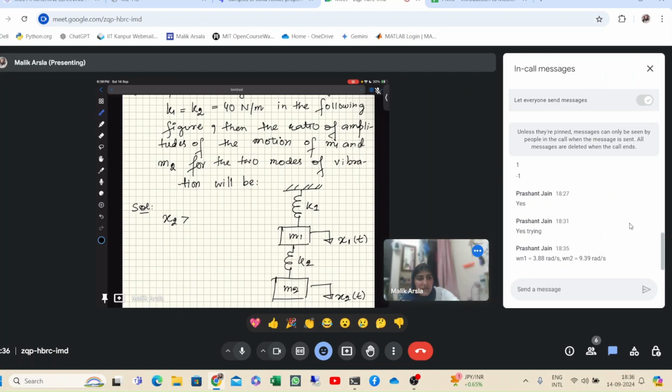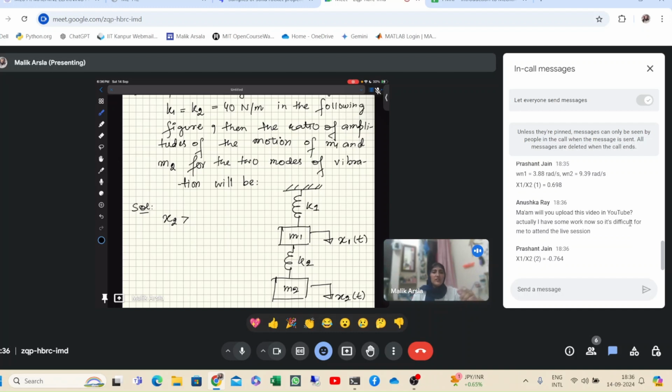I guess your values are correct because I have calculated omega 1 square and omega 2 square. X1 upon x2 is 0.698, and the other one, okay, Anushka, I will upload this on YouTube also.